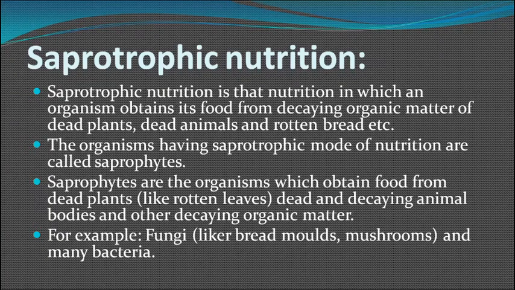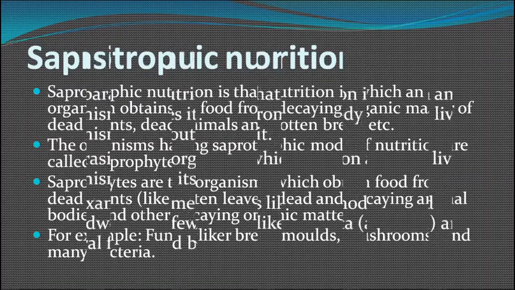Saprotrophic nutrition. In this mode of nutrition, the organism obtains its food from the decaying organic matter of dead plants, dead animals, and rotten bread, etc. Those organisms which have this mode of nutrition are called saprophytes. For example, fungi like bread molds, mushrooms, and many bacteria.